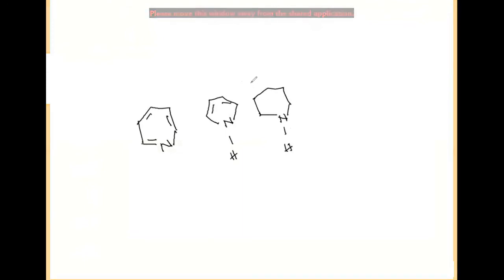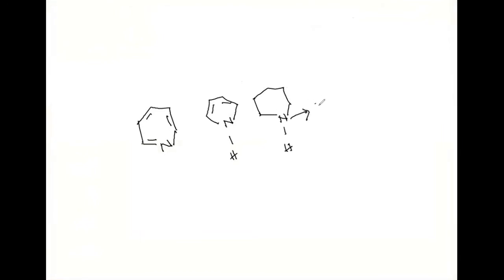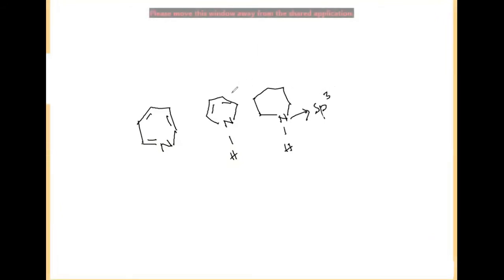In the third one, what is the hybridization of nitrogen? The nitrogen hybridization is sp3. And in the first one, we can take sp2 hybridization. And in the second one, you can take the involvement of the lone pair of electrons in the resonance.